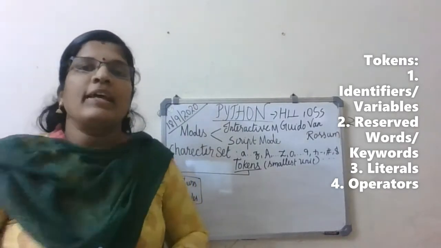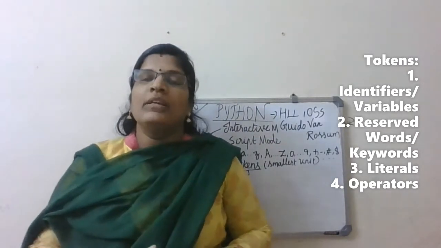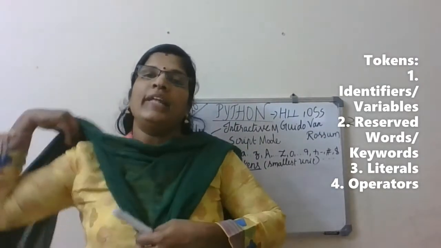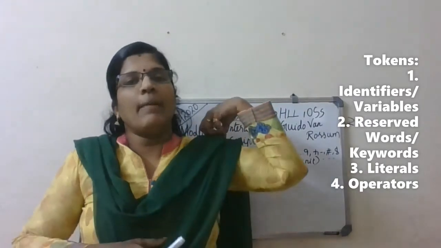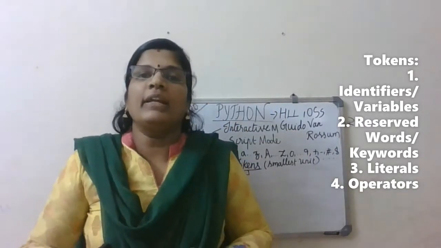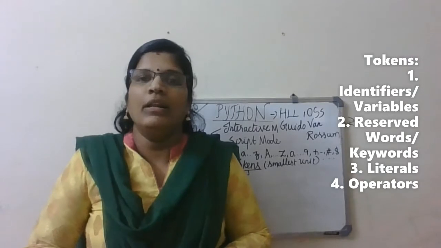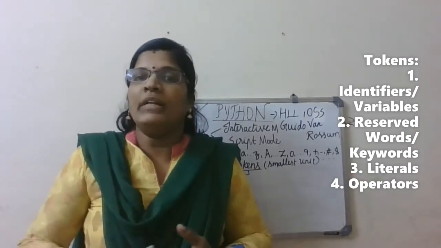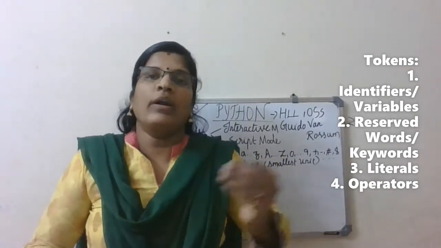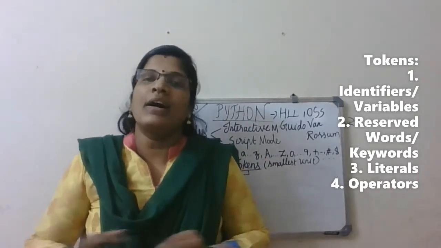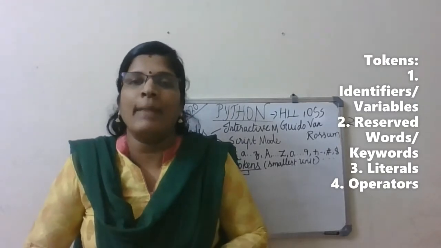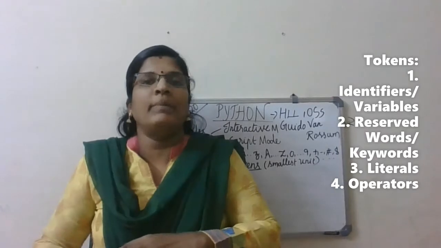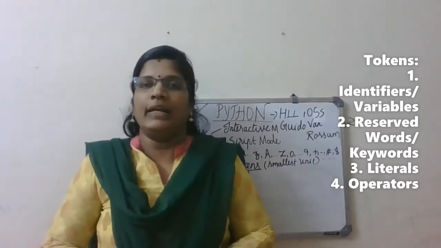Variable in the sense, if I want to add 2 numbers, I'm not supposed to take the numbers directly as 10 and 5. Instead of taking the number directly, I have to take the number with the help of a variable. We already studied the rules to name a variable. The variable name should start with a letter or an underscore, and it should not start with a number. It can be alphanumeric, meaning letters and then numbers, but not number and then letter.